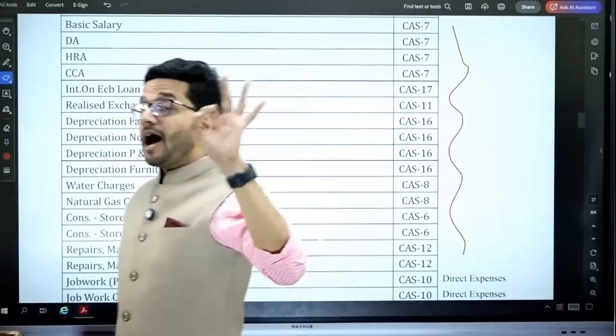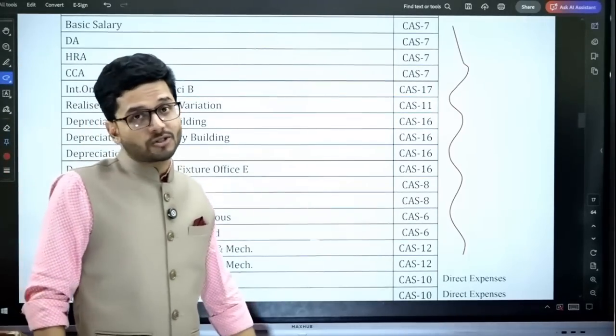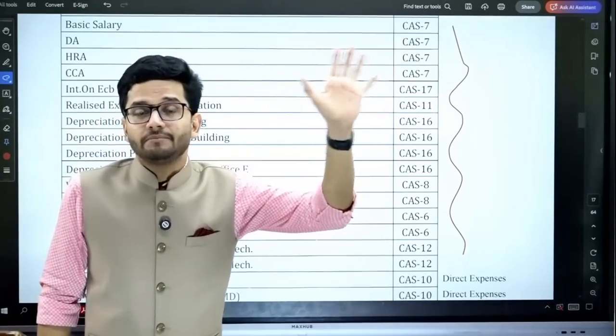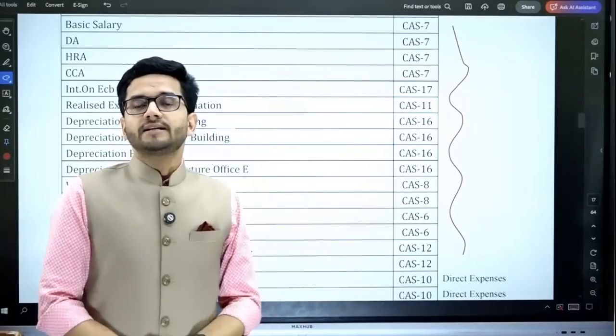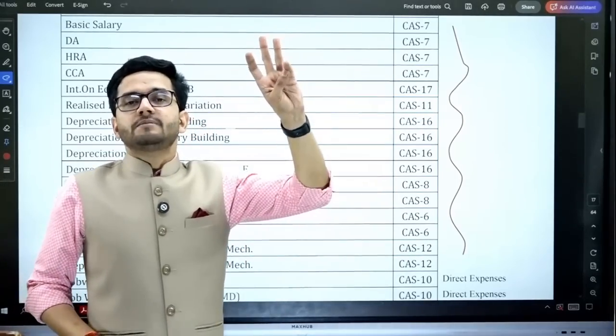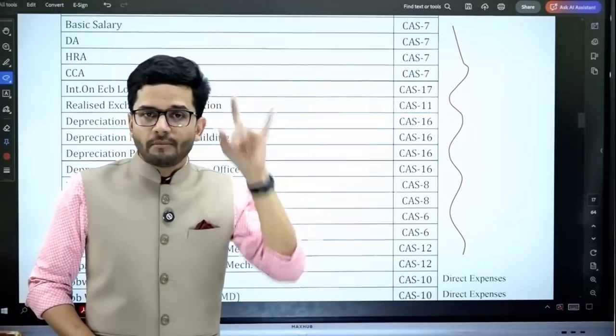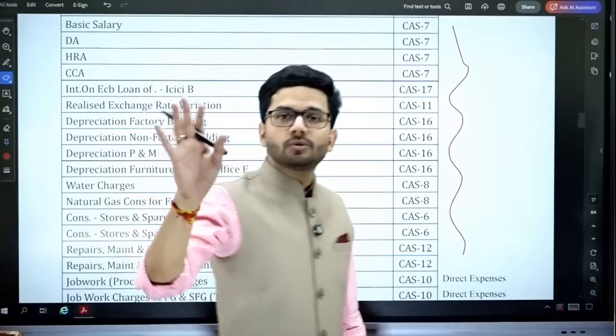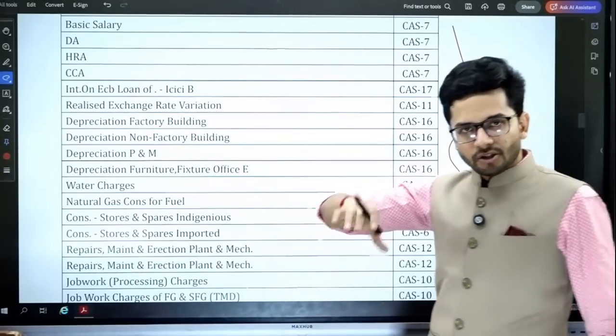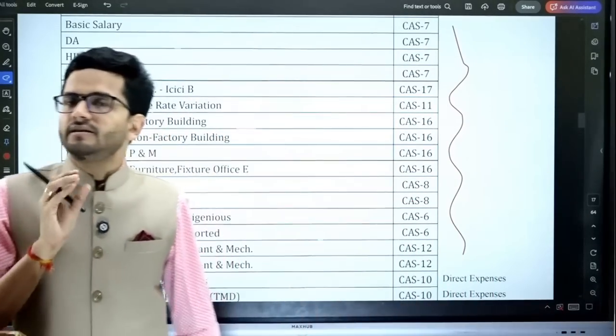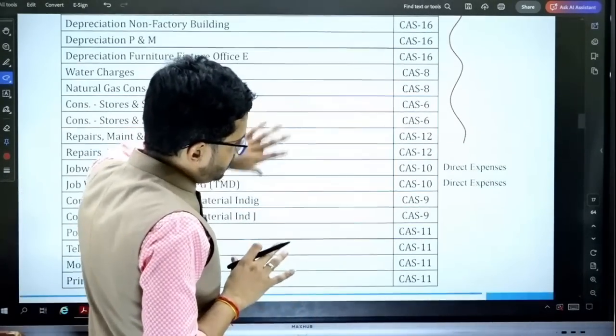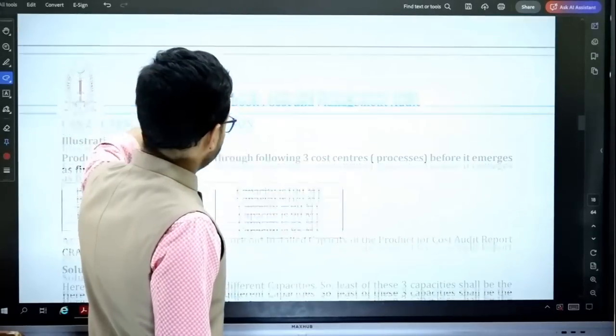And I hope that you remember all the cost accounting standards at least by their names. All the 24 cost accounting standards should be on your tips by their names. Whether it's an MCQ question or a cost accounting standard theory question, the name will be very, very relevant to you.